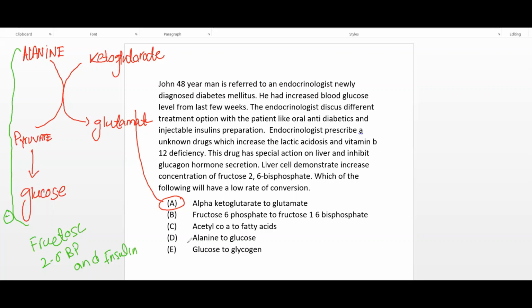So the right answer is decreased conversion of alanine to glucose. This is the right answer to this question.